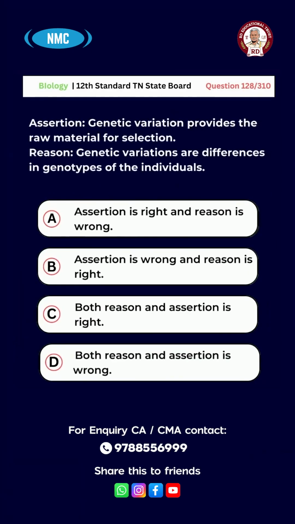Biobotany, Chapter 9, Plant Breeding. Question number 128. Assertion: genetic variation provides the raw material for selection. Reason: genetic variations are differences in genotypes of the individuals. Option A, assertion is right and reason is wrong. B, assertion is wrong and reason is right. C, both reason and assertion are right. D, both reason and assertion are wrong. And the right answer is option C, both reason and assertion are right.